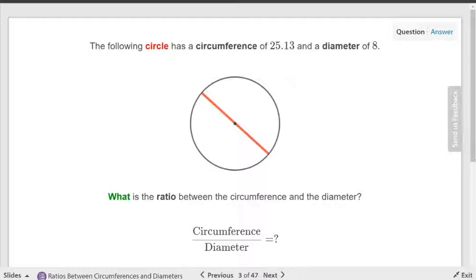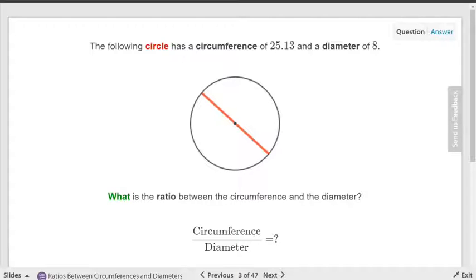In this one, it says the ratio between the circumference and the diameter. Which means the circumference will be in the numerator, on the top, and the diameter will be in the denominator. So using your calculators, I want you to put this in there, but I don't want anybody telling me the answer. Just put it in there.